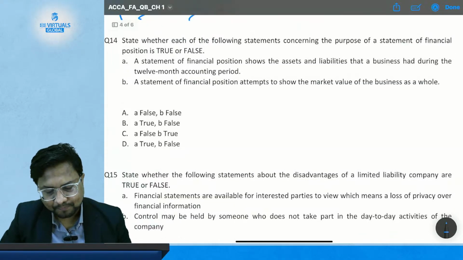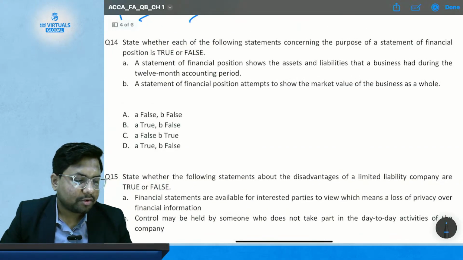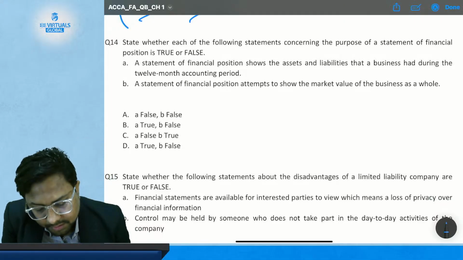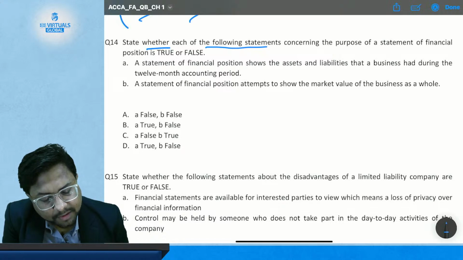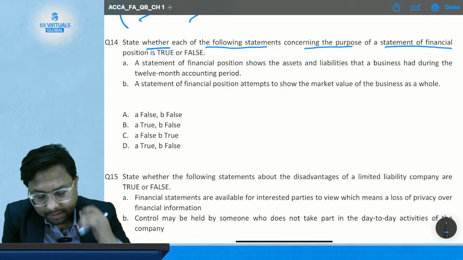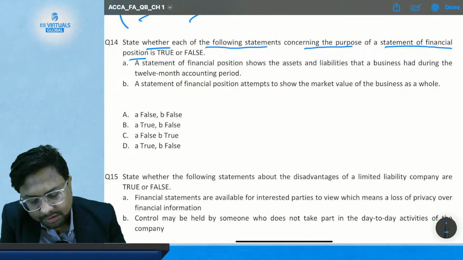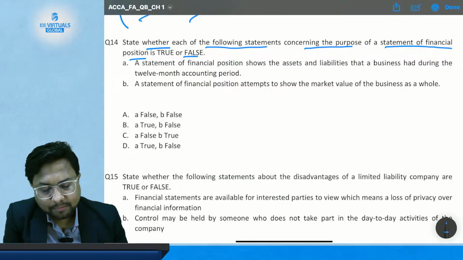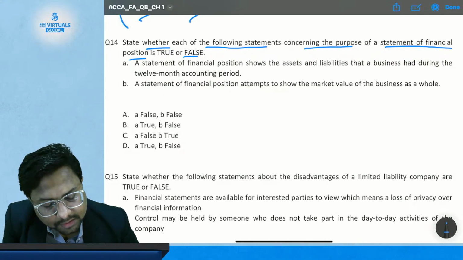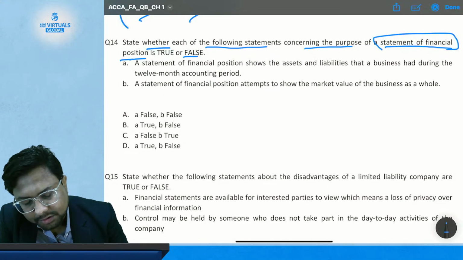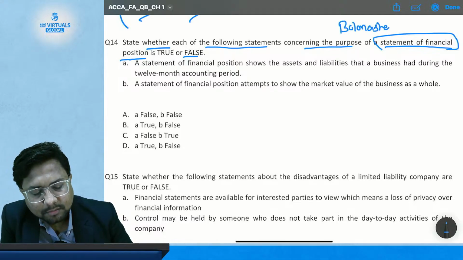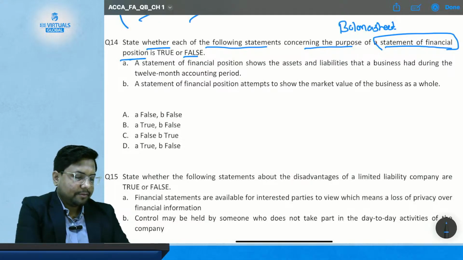discussion. Okay. Now question number 14, where we have to state whether each of the following statements concerning the purpose of the statement of financial position is true or false. So we have to tell which statement is true or false in the light of the statement of financial position, that is balance sheet or SOFP.